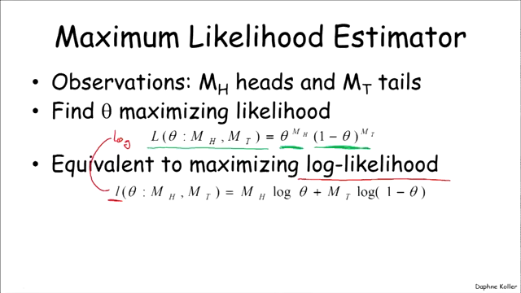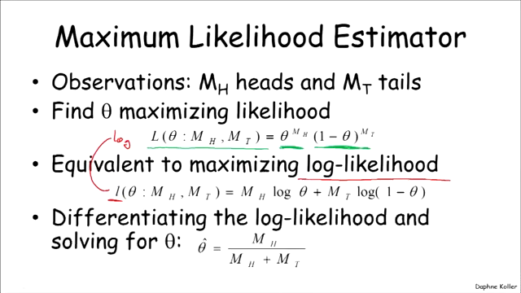And we can now go ahead and do the standard way of maximizing a function like this, which is differentiating the log likelihood and solving for theta. And that's going to give us an optimum, which is exactly as we would expect. That is, it's the fraction of heads among the total number of coin tosses. And that's the maximum of this log likelihood function, and therefore of the likelihood as well.